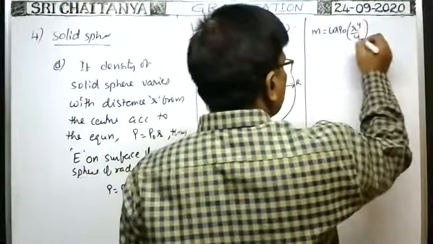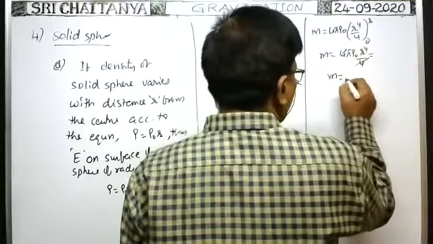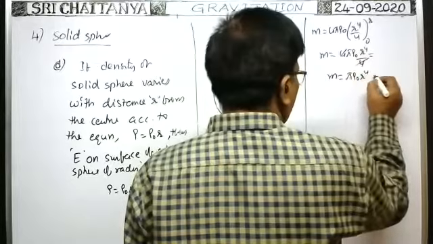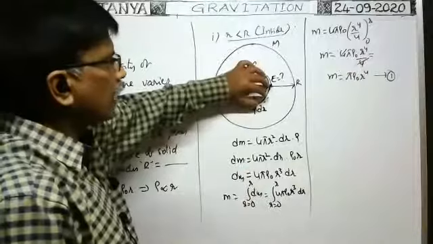When you substitute the limits, you get r to the power of 4 by 4. The 4 cancels. Therefore, mass is equal to pi rho naught into r to the power of 4. This is equation 1. So this is the mass of this solid sphere.